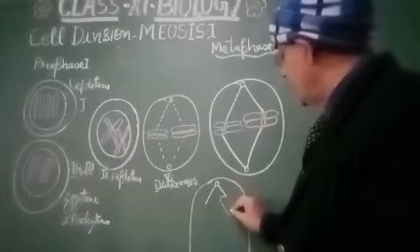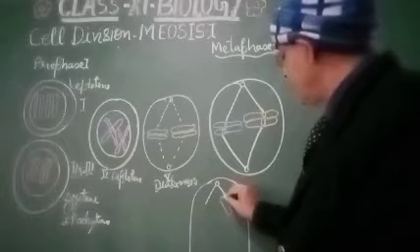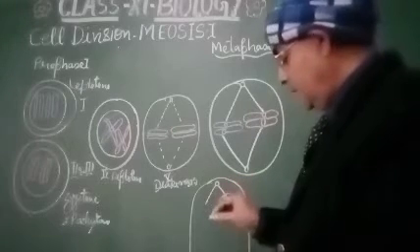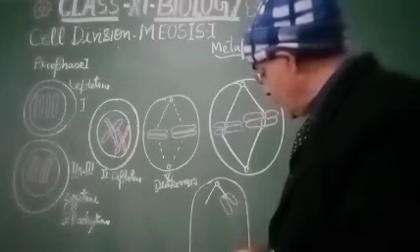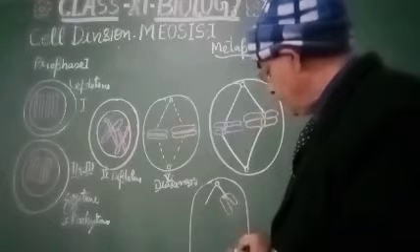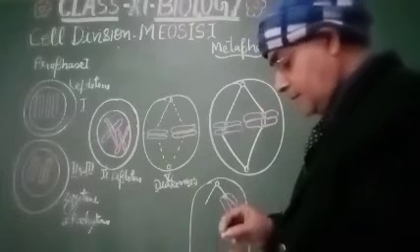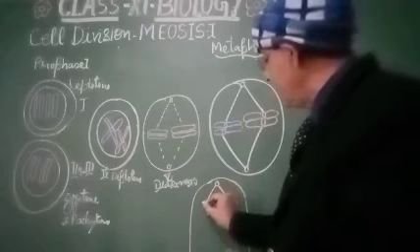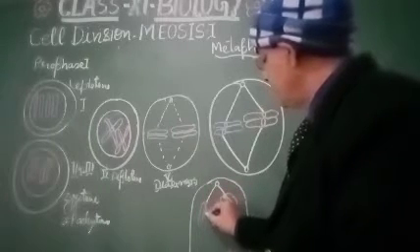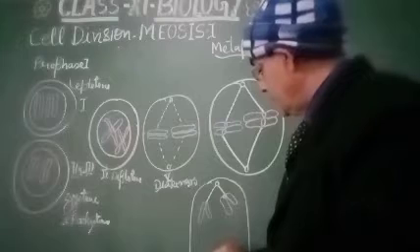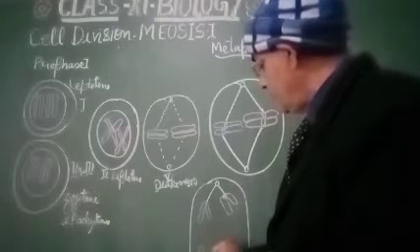This is a single chromosome. This is again a single chromosome. This is again a single chromosome. This is again a single chromosome.